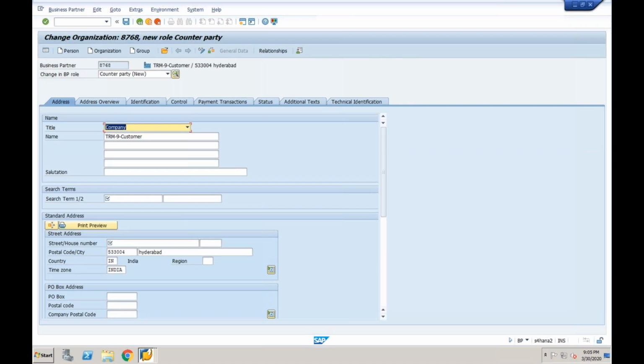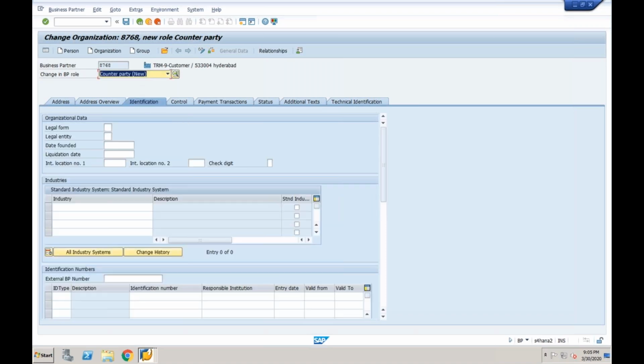Now, after converting the counterparty, I need to add some details. So let's say basic details. Then if I want to give the identification, can I give the identification details such as legal form, legal entity? Is it mandatory or not? Yes, it is mandatory.